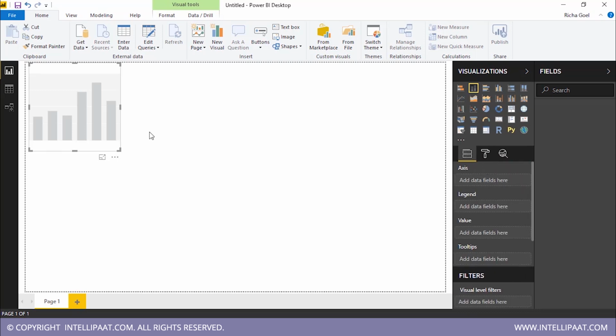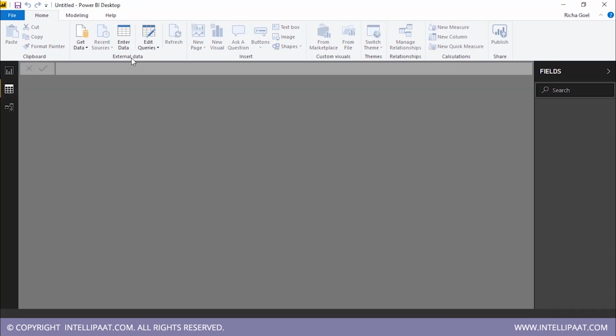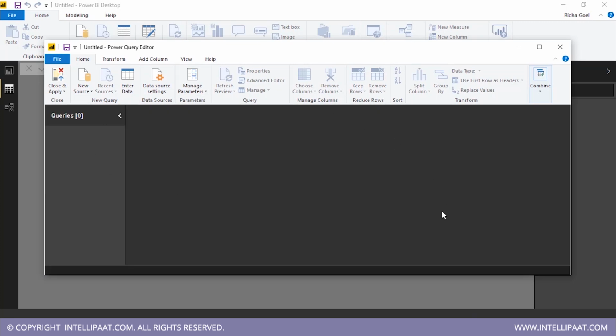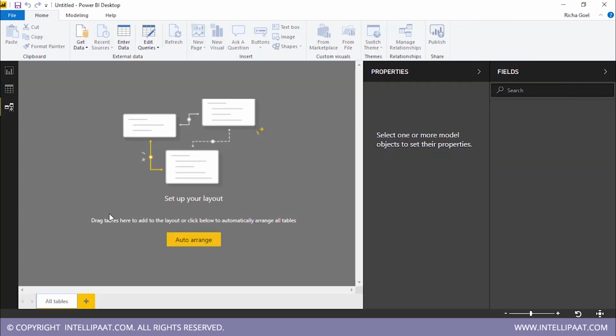Once that is done, next comes data view. Here you can edit your data. You can manage it with query editing tools. Edit your queries, and once you have parameters in your data, you can manage those parameters directly from here. And then we have this modeling view. What you can do in the modeling view is that, suppose you have a big report and you have to break it down to make it more understandable, or break it down into modules.